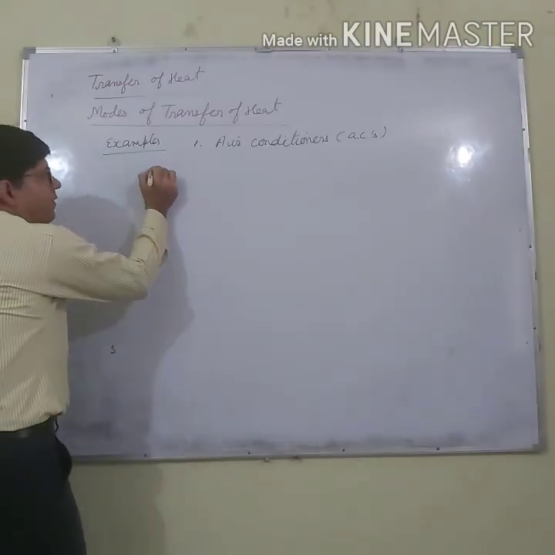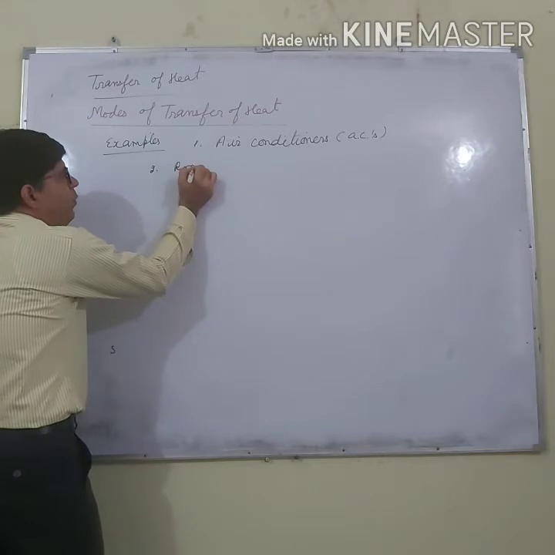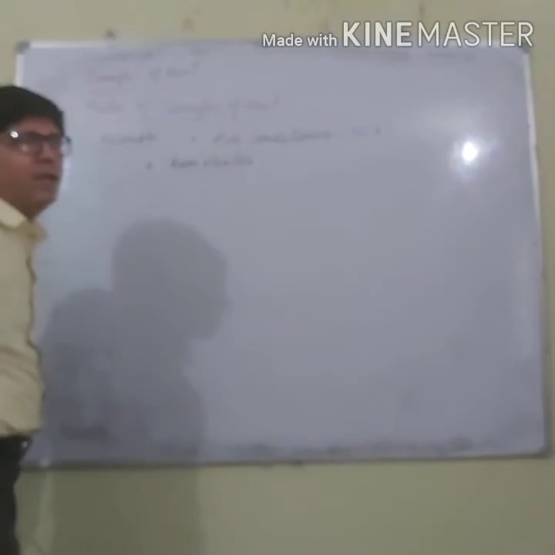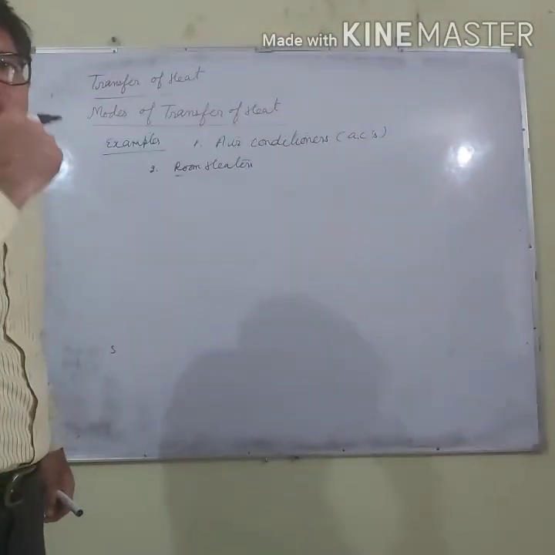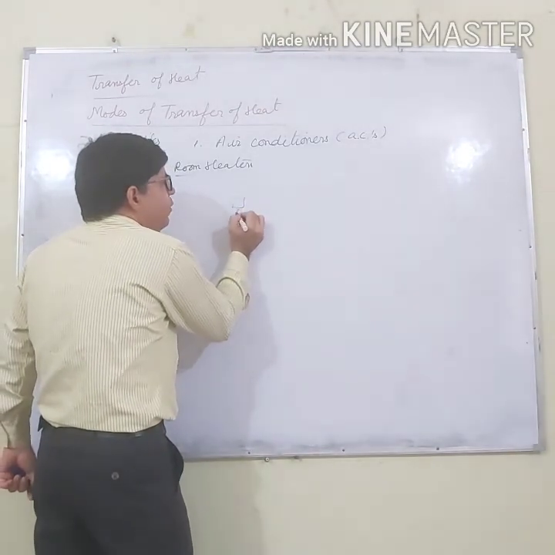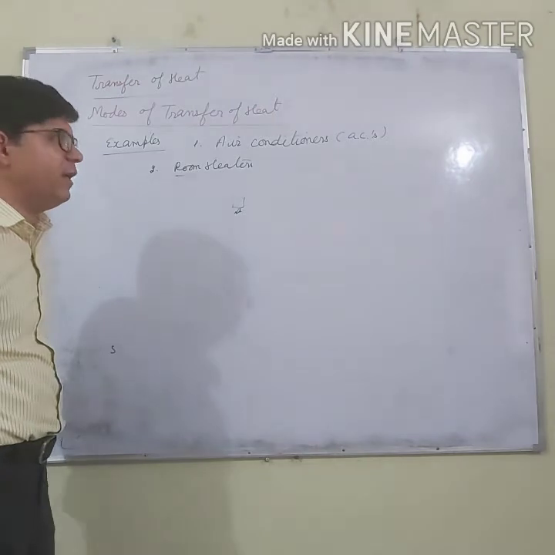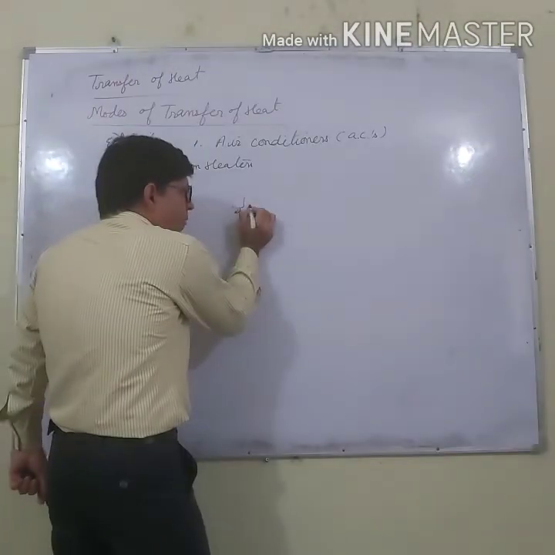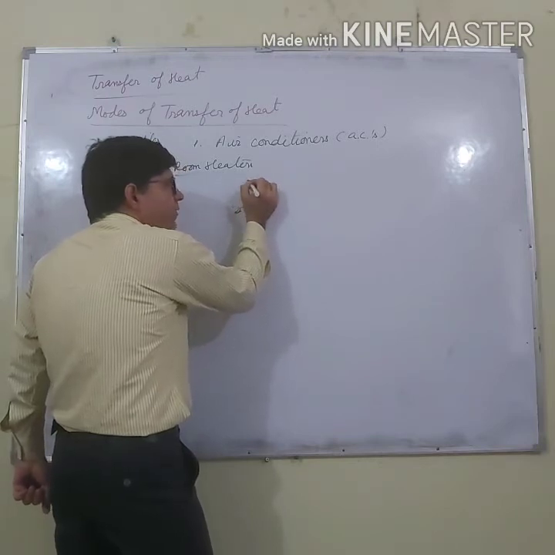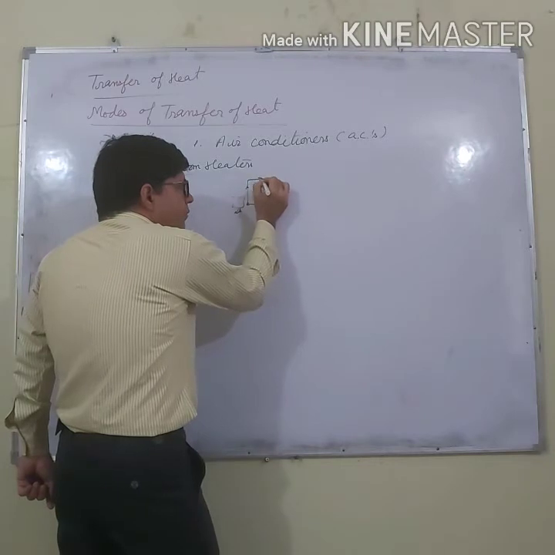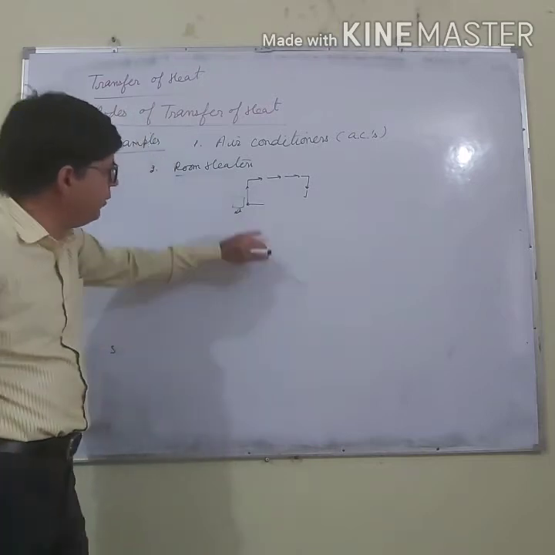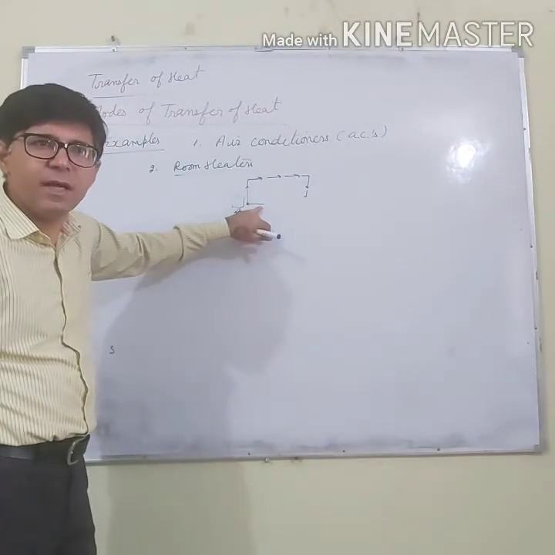Second point is, why are room heaters not installed near the ceiling? Why are they placed near the floor? The reason is that in case of room heaters, air will come to this, become hot and rise up, and its place will be taken by the cold air which is again at the bottom.